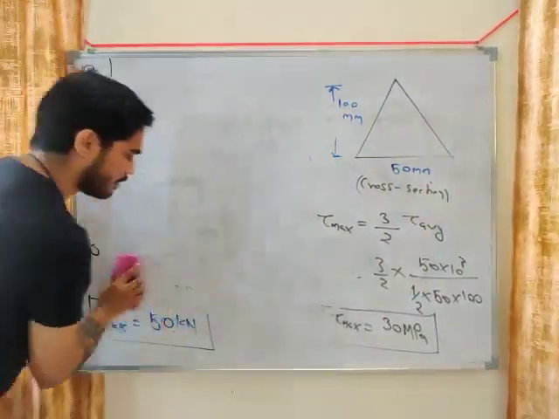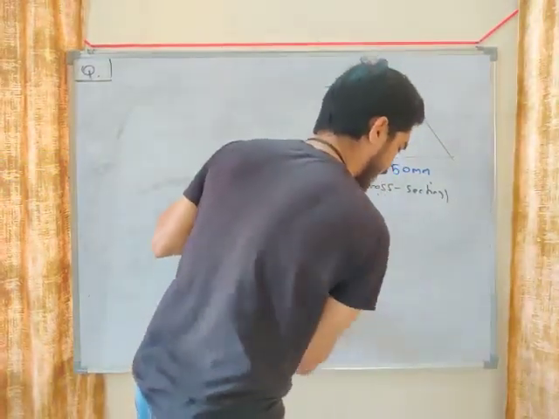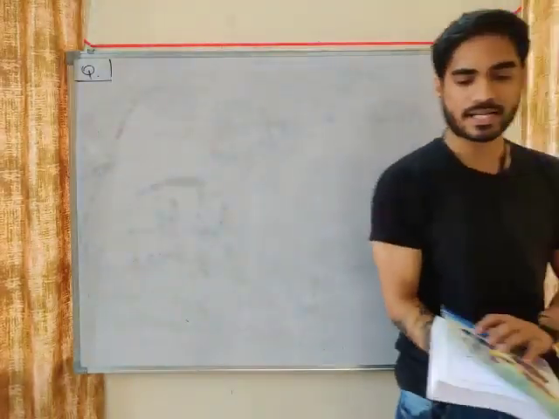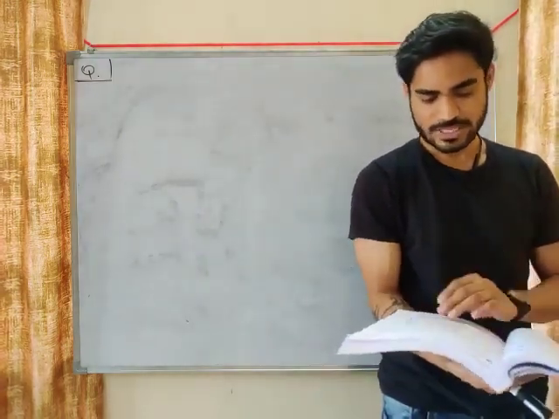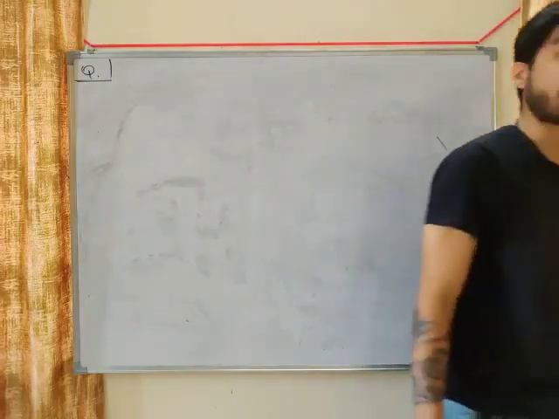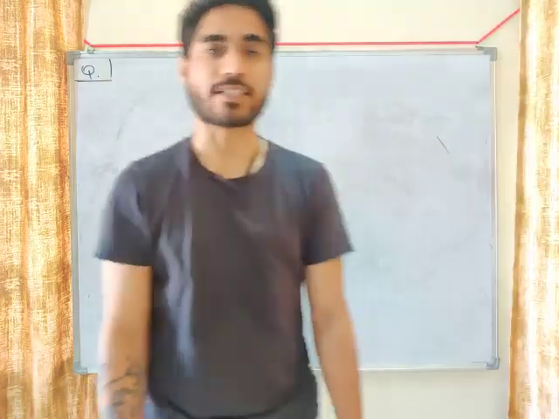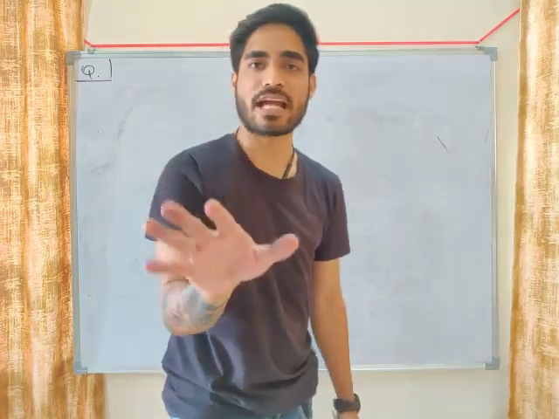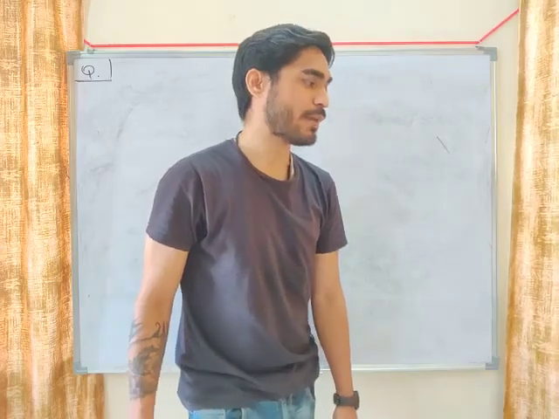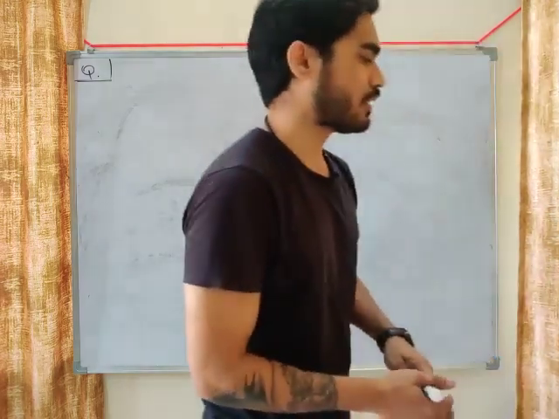This time we will consider an I section. Usually we don't get too many problems on the I section, but let me give you an example. This is a problem from GATE 2013, civil engineering. Civil engineers will see a lot of questions on I section and T section. That doesn't mean that if you are a mechanical engineer, you don't have to see this problem. Mechanical engineers also watch this problem, but if you are a civil engineer, this is very important.